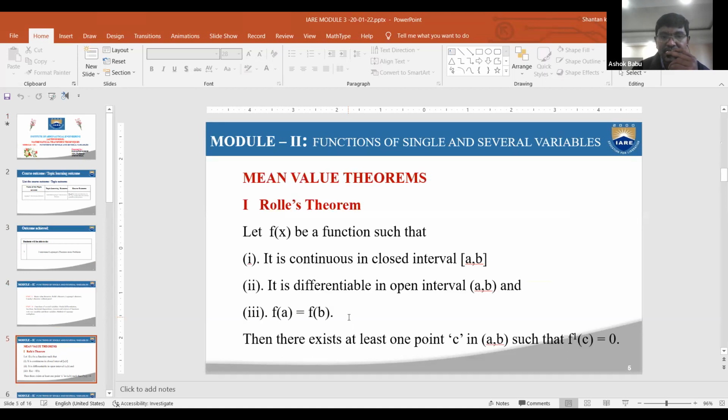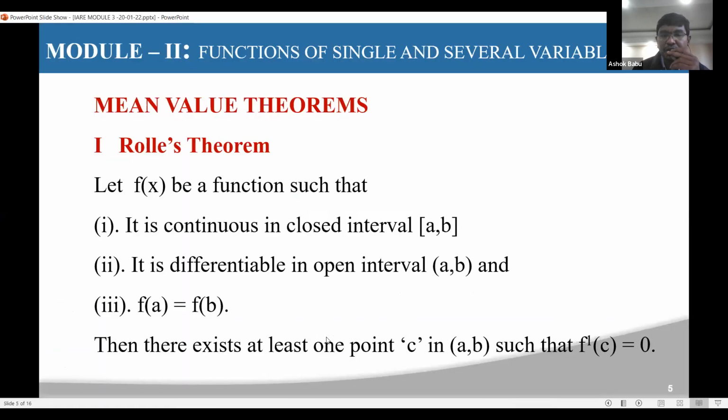See, once again recall Rolle's theorem. It requires a function that is continuous and differentiable, with f of a equal to f of b. That means the function must be continuous in the closed interval a comma b, differentiable in the open interval a comma b, and the third condition f of a equals f of b. If these are satisfied, then Rolle's theorem is applicable.